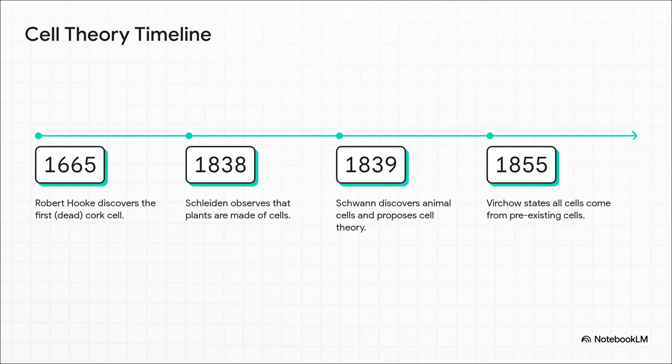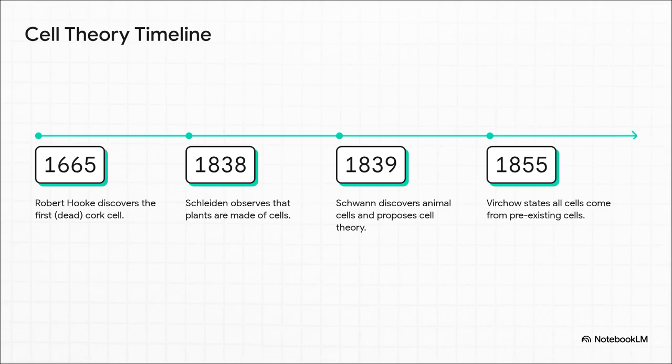Let's quickly trace how rapidly our understanding of this metropolis evolved. It all kicked off in 1665 when Robert Hooke discovered the very first cell. Well, a dead cork cell, but still. Then things really heated up in the 1830s. A German botanist named Schleiden realized, hey, all plants are made of cells. And right around the same time, a zoologist named Schwann realized the exact same thing for animals.